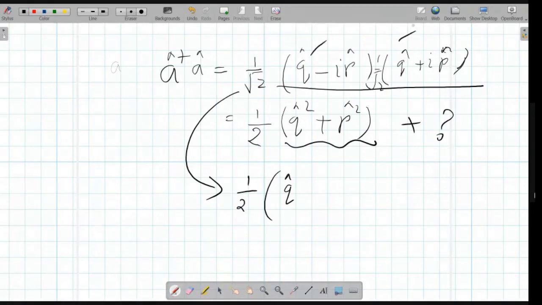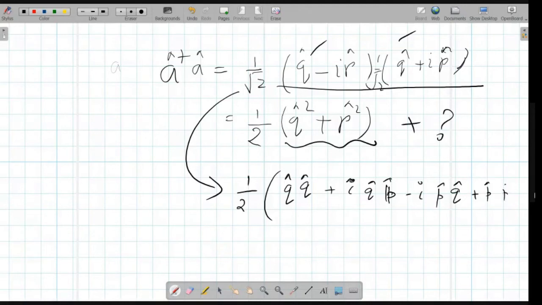Multiplying these two, you get Q into Q, and then plus I Q P minus I P Q, and minus I and I will be plus 1, so you get plus P P.